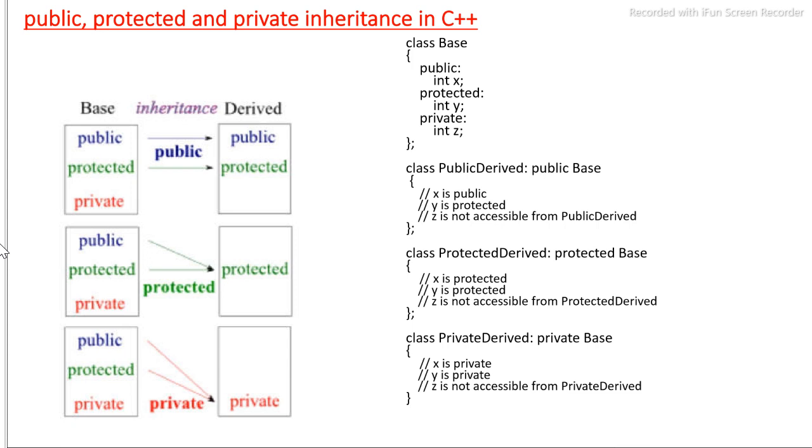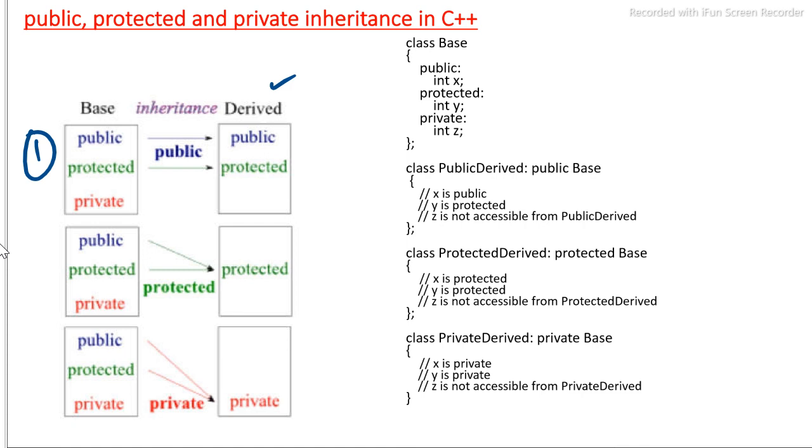In this diagram you can see there is a column for the base class and another column for the derived class. In the first type, in case of public derivation, suppose in the base class there are some public, protected and private data members, and this derived class is publicly inherited from the base class.